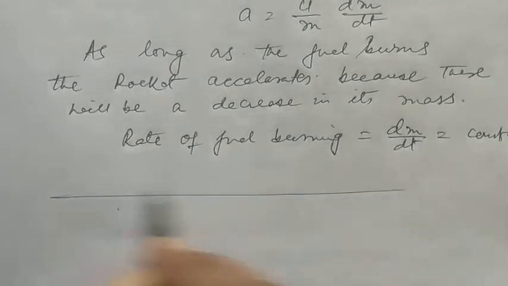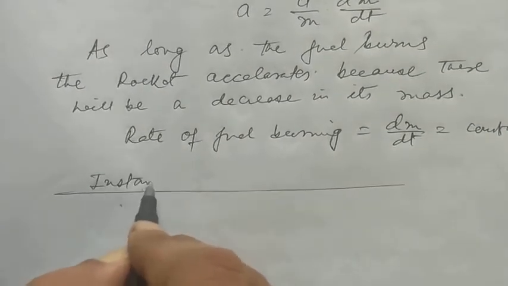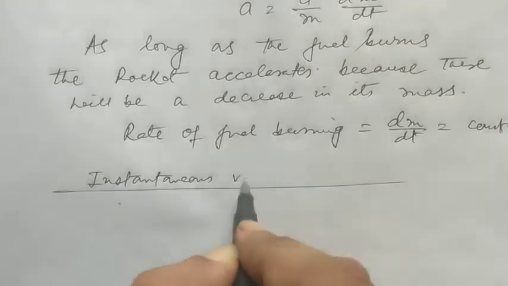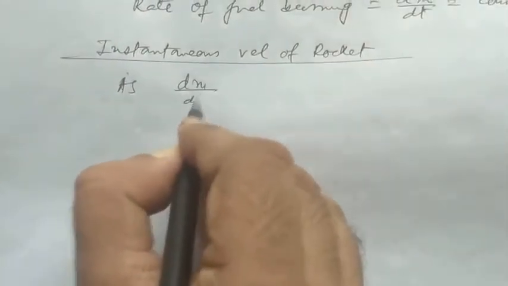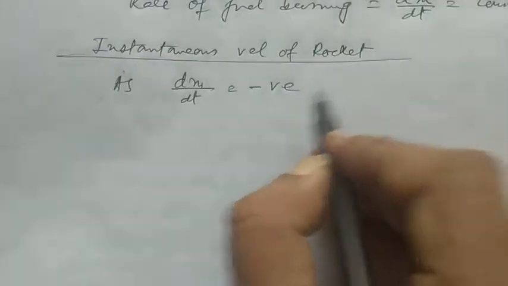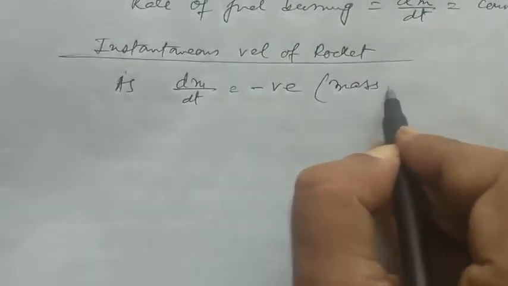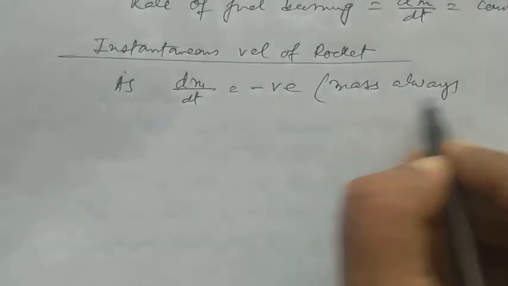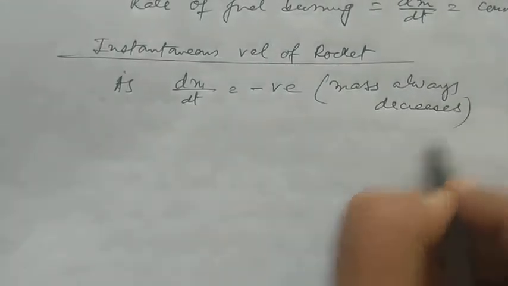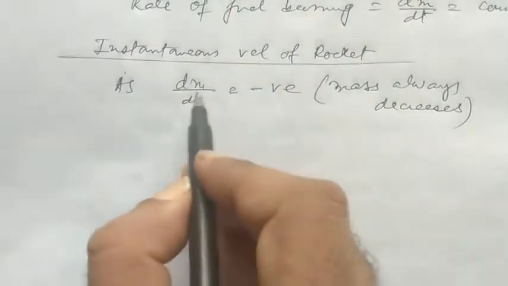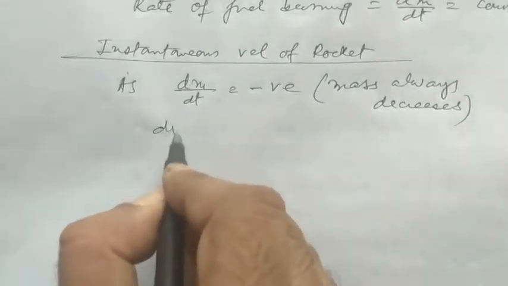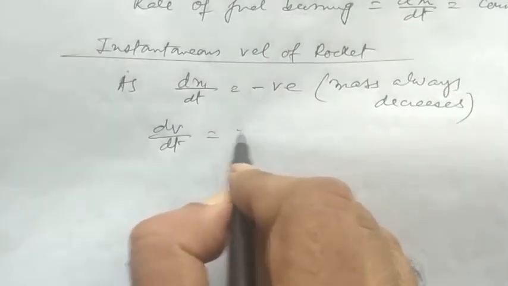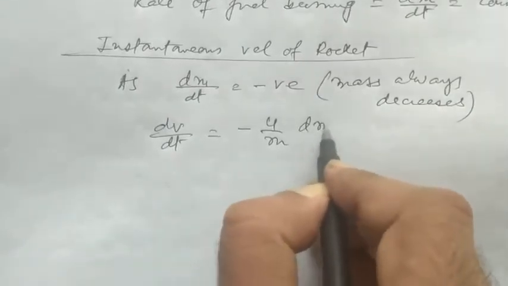Now we are trying to find out the instantaneous velocity of the rocket. Now dm/dt is a negative term. Why is this a negative term? Because the mass always decreases. As the mass decreases, we can take dm/dt as a negative term. So dv/dt is equal to minus u by m dm/dt.